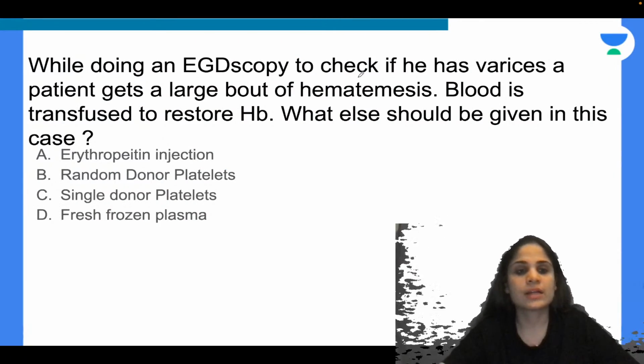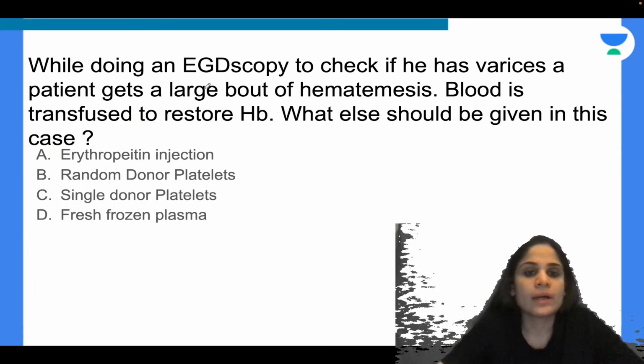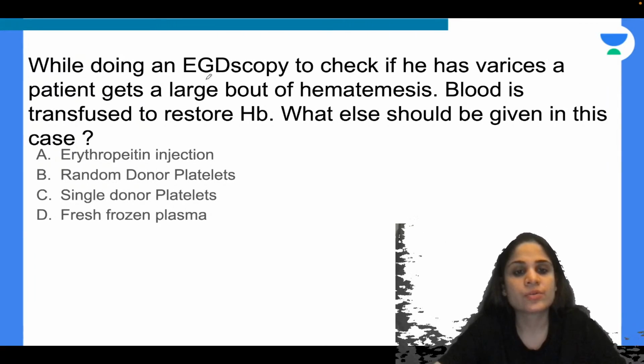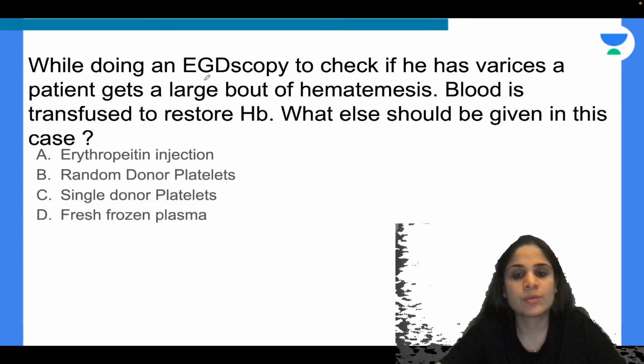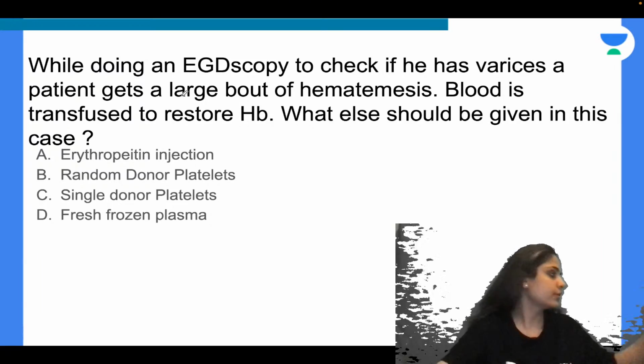So the first question that I have for you guys is, while doing an esophagogastroduodenoscopy to check if he has varices, a patient gets a large bout of hematemesis. Blood is transfused to restore his hemoglobin. What else should be given in this case? Erythropoietin injection, random donor platelets, single donor platelets, or fresh frozen plasma. What should be given to this patient?